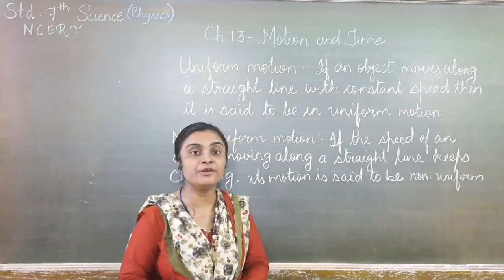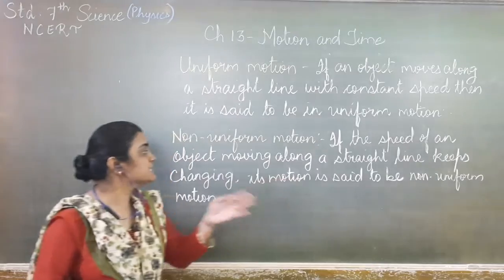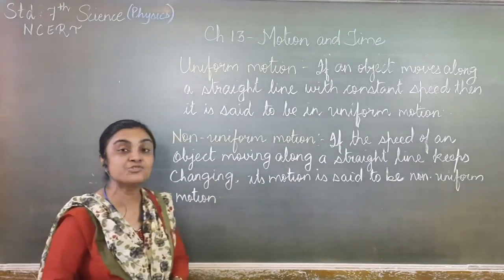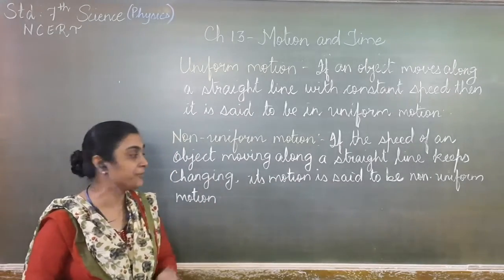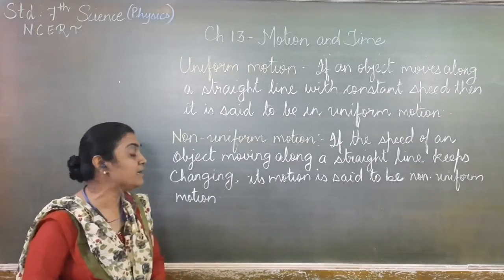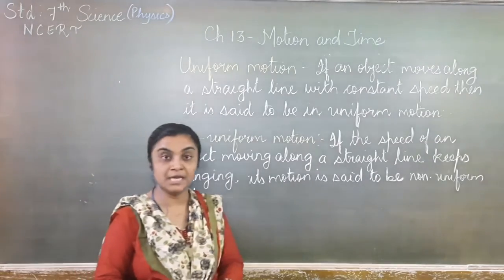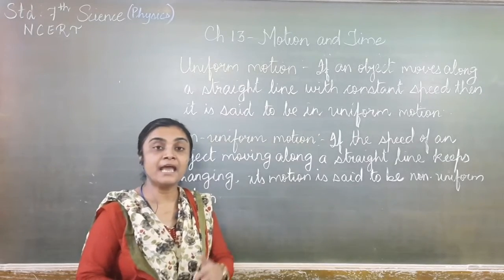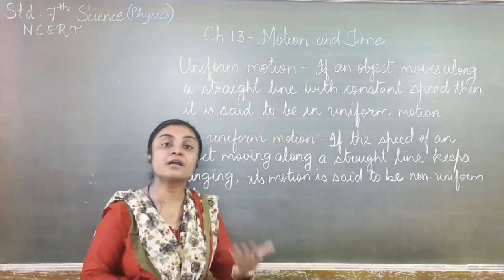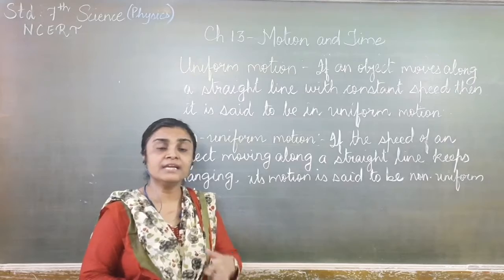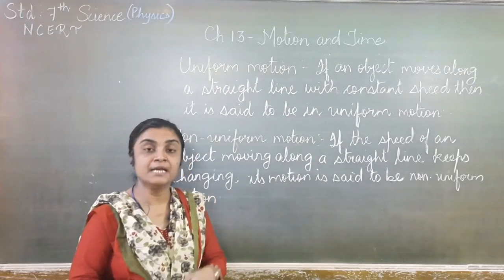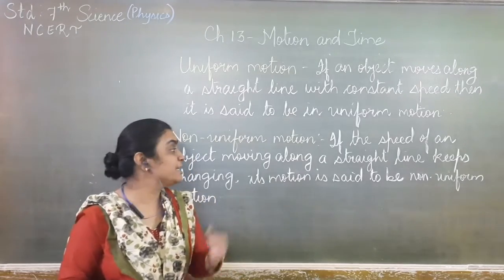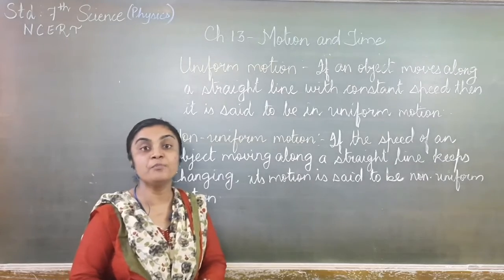Now what is non-uniform motion? If the speed of an object moving along a straight line keeps changing, its motion is said to be non-uniform motion. If an object is moving along a straight line and its speed increases or decreases, it is not moving with a constant speed, then that type of motion is said to be non-uniform motion.